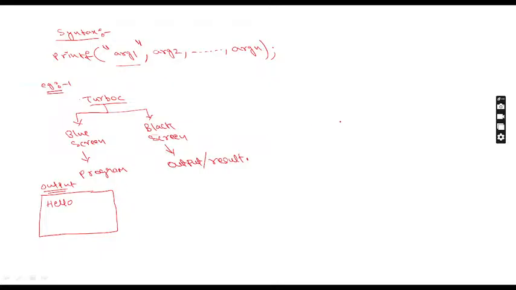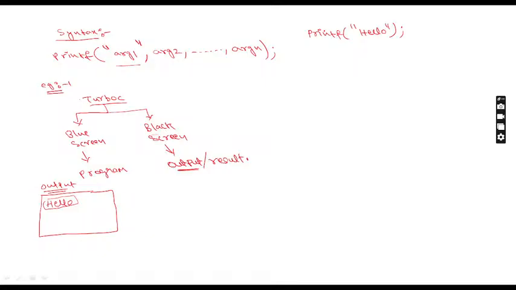For that, which line am I going to write? I will write printf. Only the hello message I want to get in the black color screen. That is my result or output. So in double quotation, I will just write hello. After that, I close the double quotation and close the bracket.